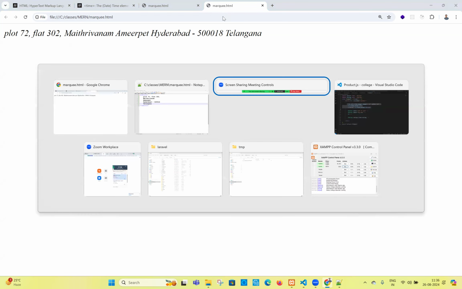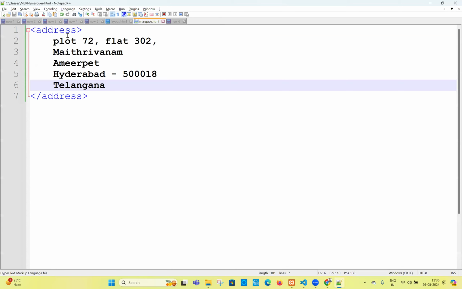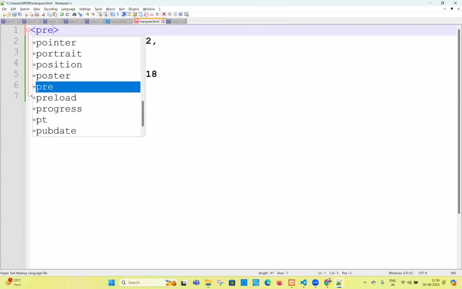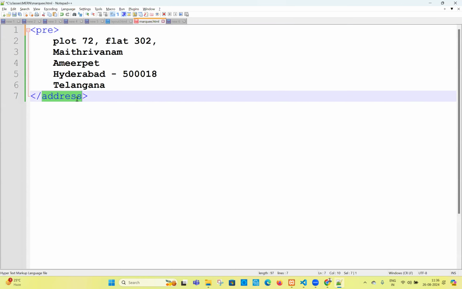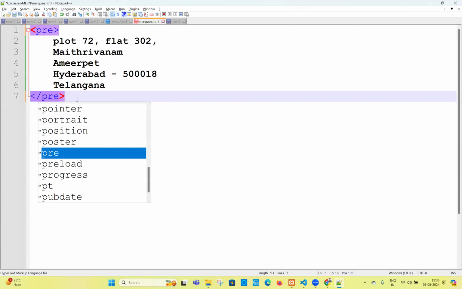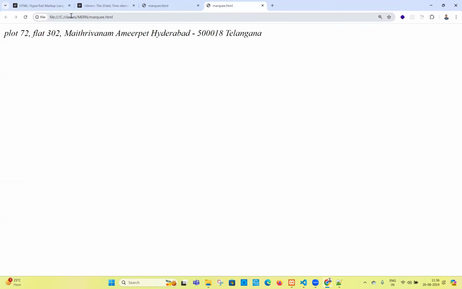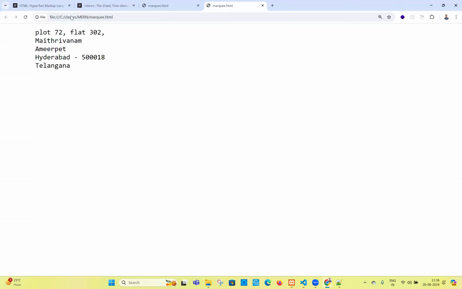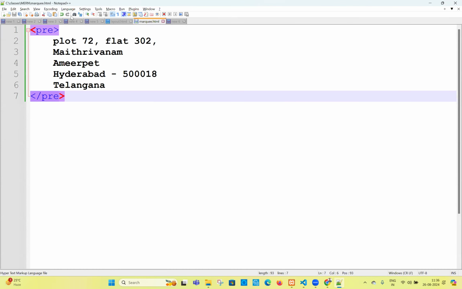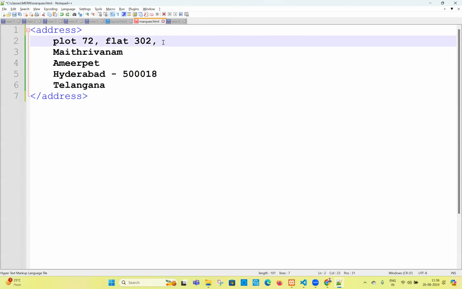If you want to get it as a pre-tag, there is no other solution. You have to go with the pre-tag only. If you want to get it as it is, write the pre-tag here and here. I think for address, earlier we used the pre-tag, but from HTML5 onwards, we use the address tag. But if you want to bring the output one by one, you can use the break tag.